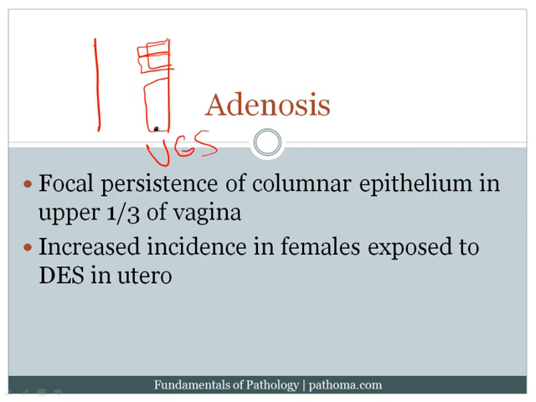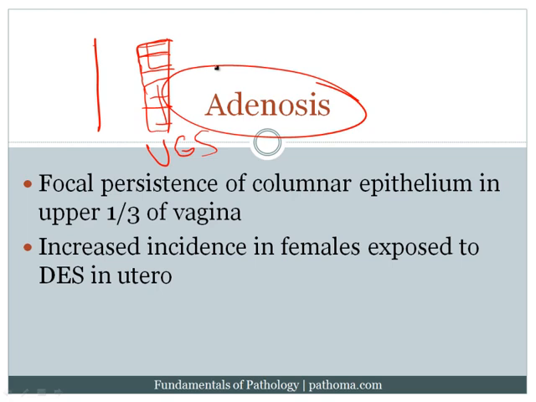So again, the lower two-thirds is squamous in fetal life, and then the upper one-third is derived from the Mullerian duct, which is columnar. Now, what happens is that the squamous epithelium during development from this lower two-thirds actually replaces the columnar epithelium over the period of development, so that the entire vaginal canal in a normal female should be completely lined by squamous epithelium. So that is the background in which we can understand adenosis.